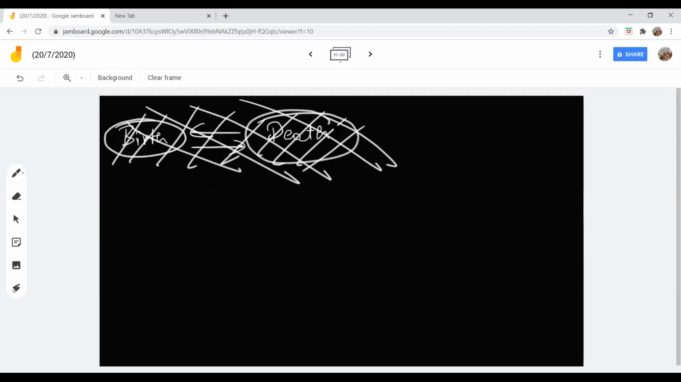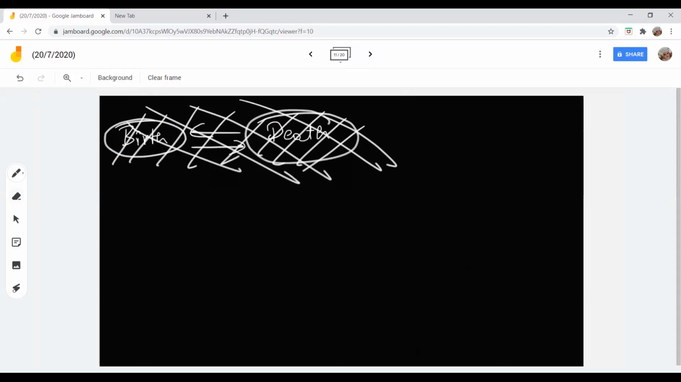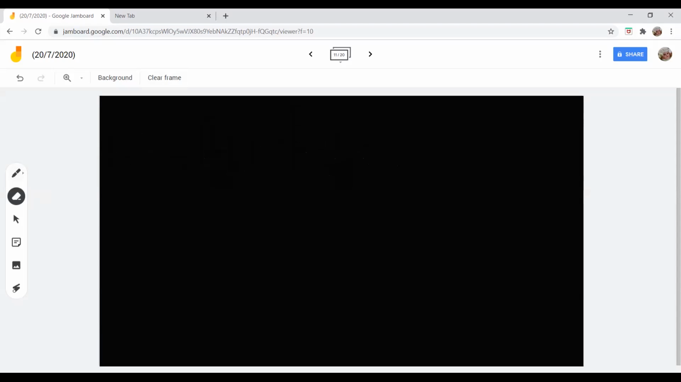Ma'am, formation of sun. Formation of sun is a chemical change. Yes. Actually, it's a nuclear reaction. Actually, you could say that the reaction inside the sun, the type of reaction that is taking place inside the sun, is a nuclear reaction. Then? Ma'am, volcanic eruption is a chemical change? Definitely, it's a chemical change.